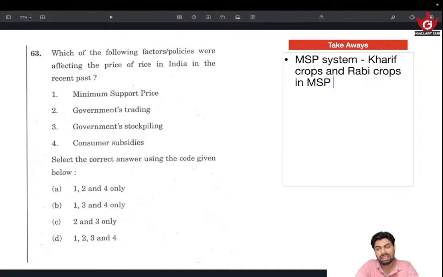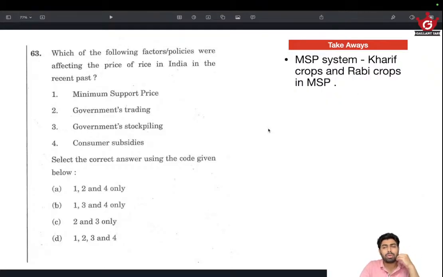in MSP. This really helps. Actually, having an idea about which all crops are Rabi, which all crops are Kharif really helps. And to begin with, use the MSP system, MSP crops, because questions will most likely be based on the MSP crops. And even if something outside the MSP is asked, you can eliminate it. Okay, this really helps. So keep an eye on that.